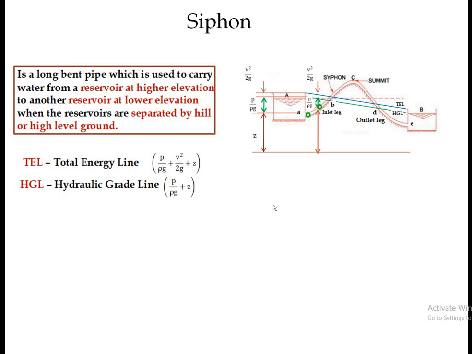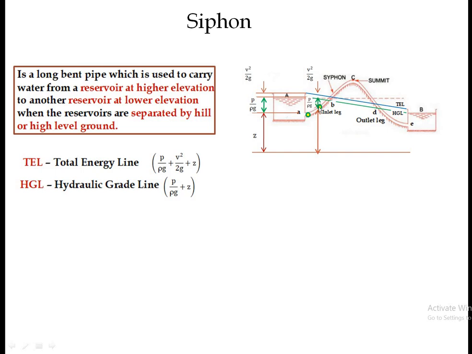So from this we can conclude that the distance between the center line of the pipe and the hydraulic grade line is the pressure head. At this point we can see, from the center line of the pipe up to the hydraulic grade line, P by rho g is the pressure head.